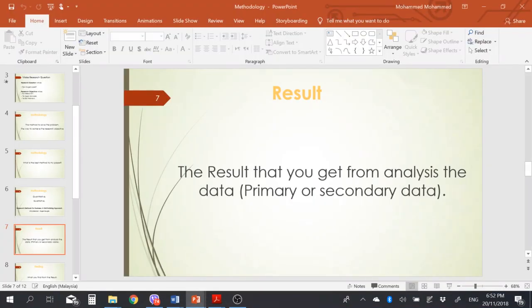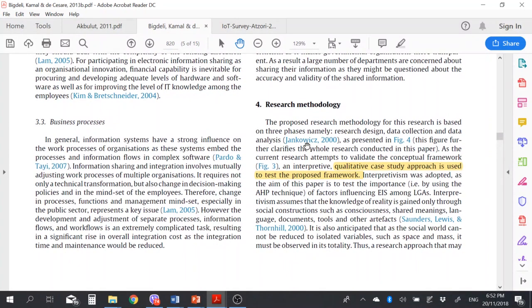But if you analyze primary data, the data that you take from an interview or from a questionnaire, then if you take the data from an interview, this is a qualitative study, like this study. The author did interviews in order to get the data, then he analyzed the data.